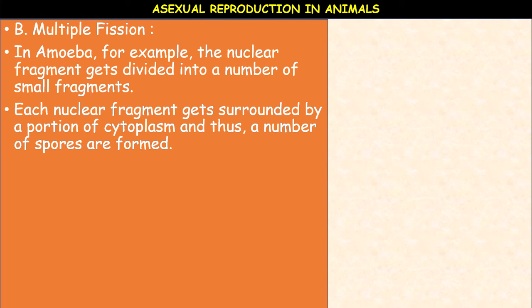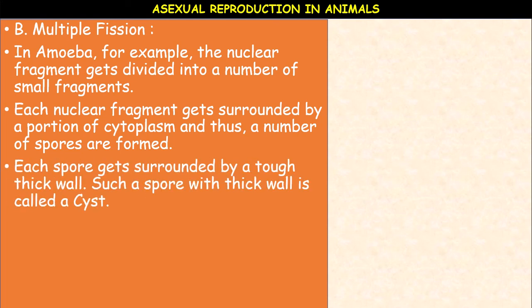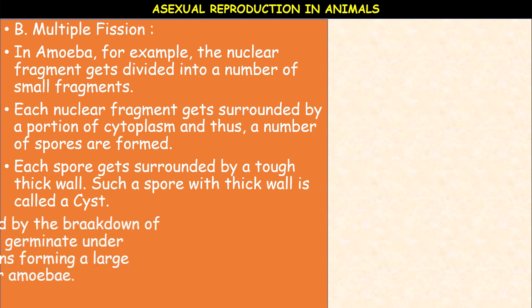So multiple fission is similar to sporulation. First the nucleus divides into small fragments, then it is surrounded by cytoplasm. Nuclear division is followed by cytoplasmic division. So the cytoplasm surrounds the nucleus and forms the spores. Each spore gets surrounded by a tough, thick wall. Such a spore with a thick wall is called a cyst. A cyst is formed.